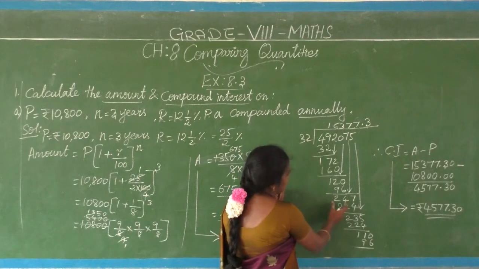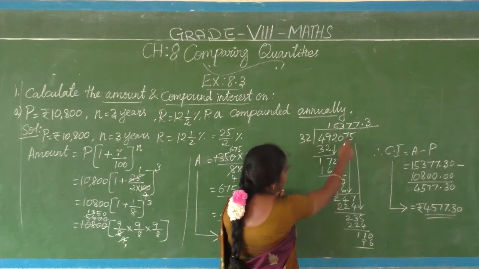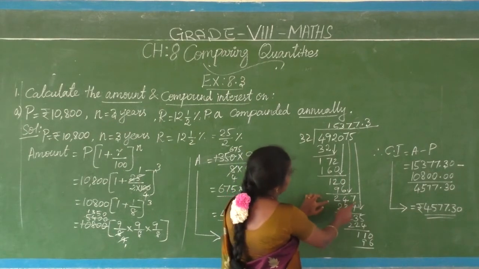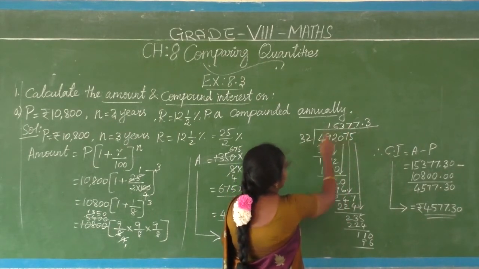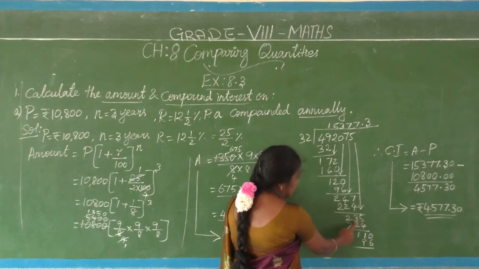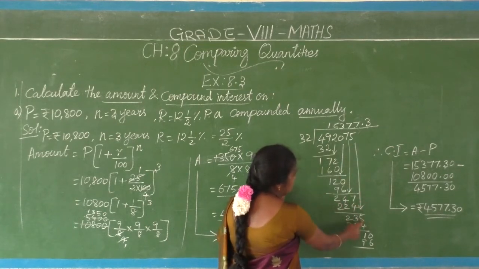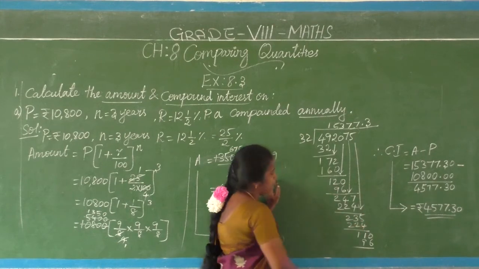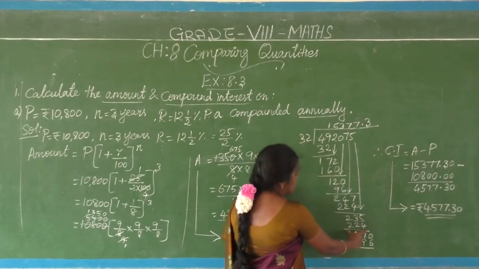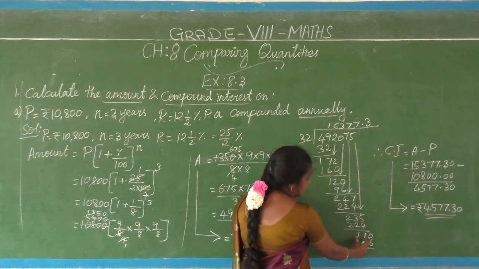After subtraction, 24 is the remainder. If you bring the 7, it becomes 247. In 247, how many times possible? 7 times. 7 32s are 224. After subtraction, your remainder is 23. If you bring the last digit 5, it becomes 235. In this also, 7 times only. 7 32s are 224. After subtraction, 11 is coming.